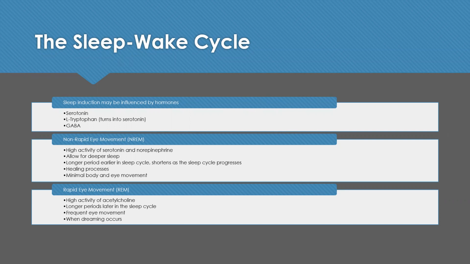It is during this time that we experience a lot of healing processes, and we have minimal body and eye movement. During rapid eye movement sleep, we see high activities of acetylcholine, and these tend to be longer periods later in the sleep cycle. We do see frequent eye movement during REM sleep, and this is also when dreaming occurs.